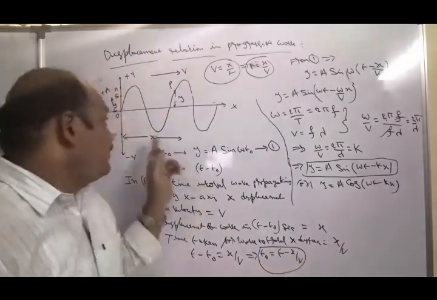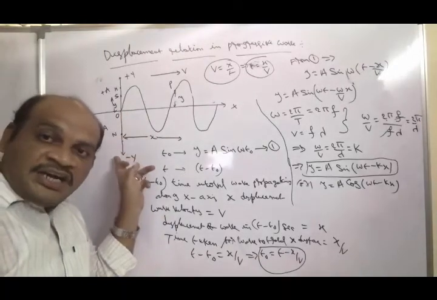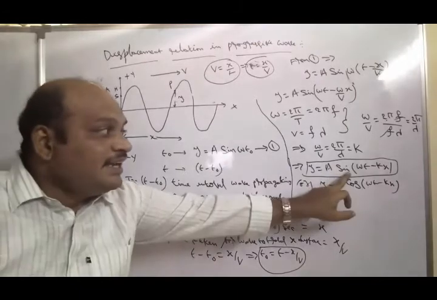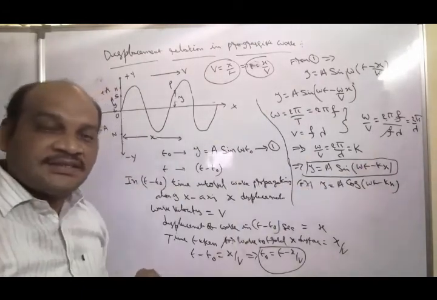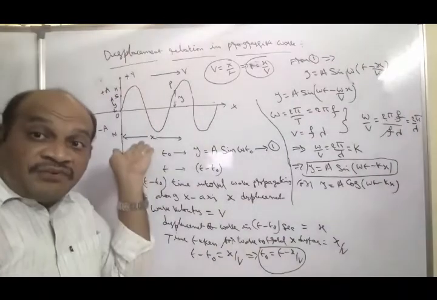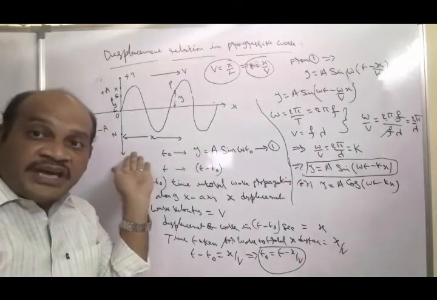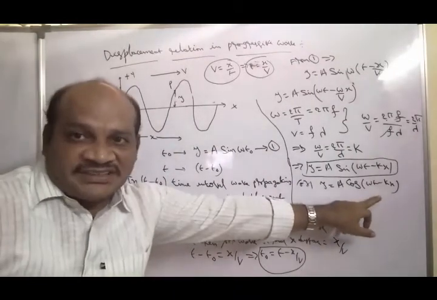Similarly, if the particle is moving horizontally along the negative y-axis, at that time we take a sin omega t plus kx. If the particle is moving from the negative y-axis toward the horizon, we take a cos omega t plus kx.